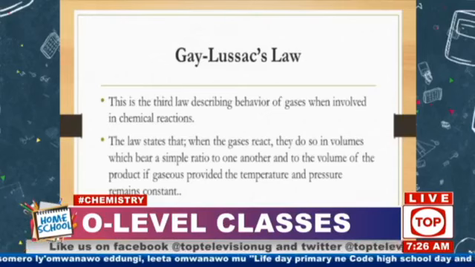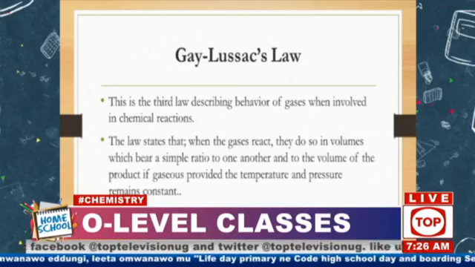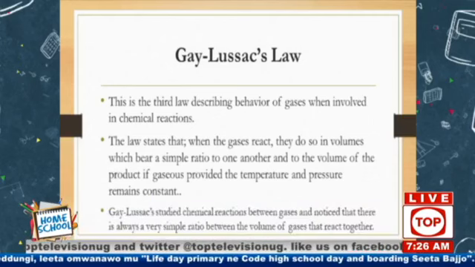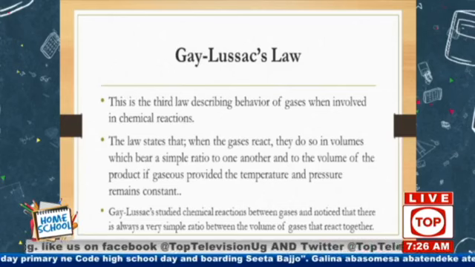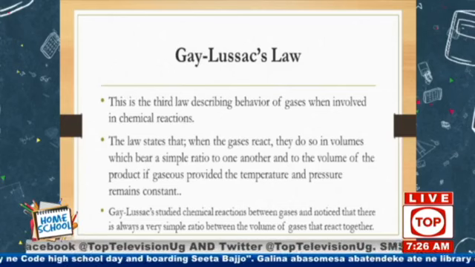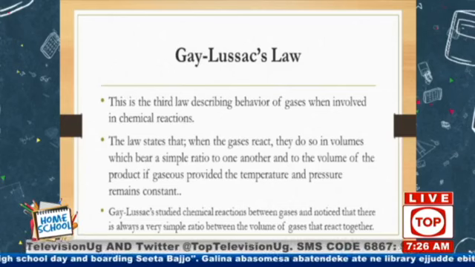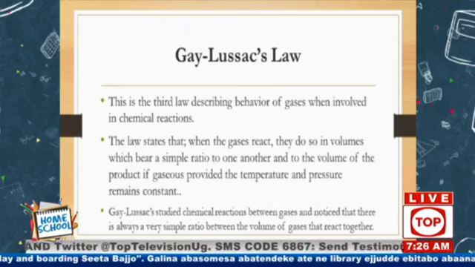Very small chapter for today, but at least make sure you achieve whatever we shall study. Make sure by the time this lesson ends, you are able to describe this law, the Gay-Lussac's law. And make sure you are able to apply it in calculations.